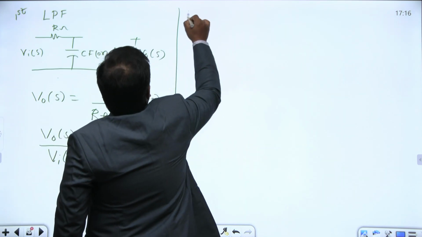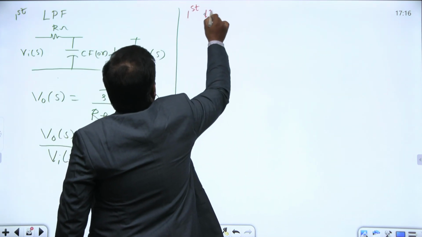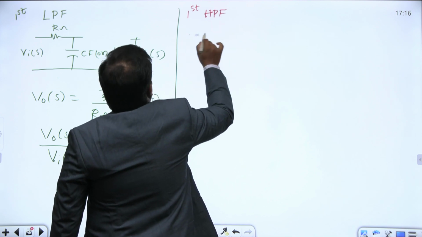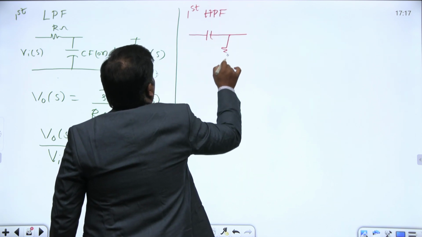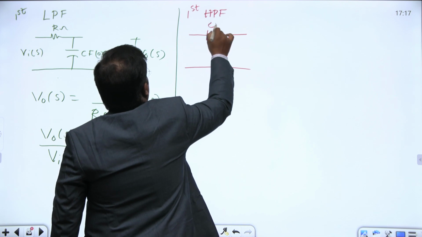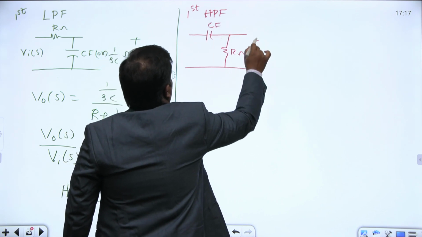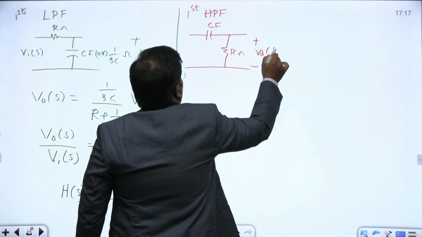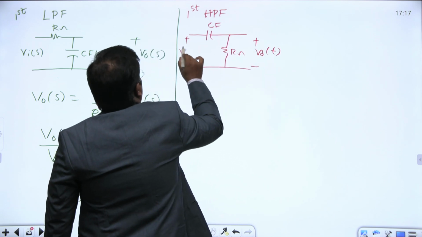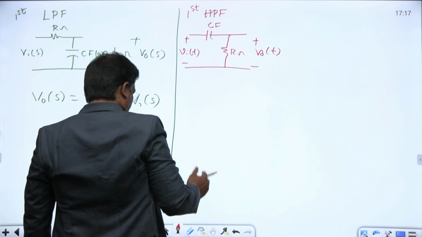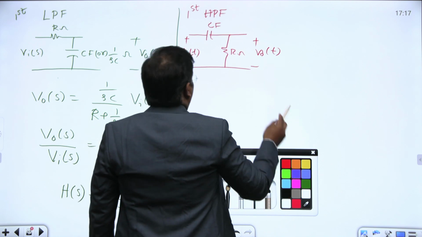Suppose I talk about the first order high pass filter. How does it look? This is the first order high pass filter. This is C farads, this is R ohms. This is V0(t), this is Vi(t).